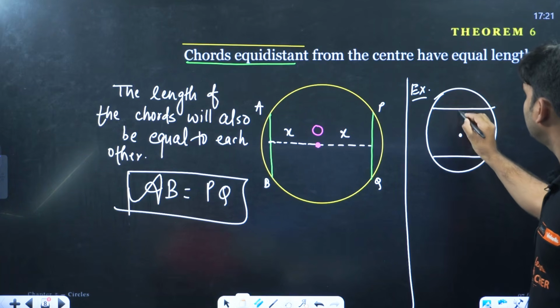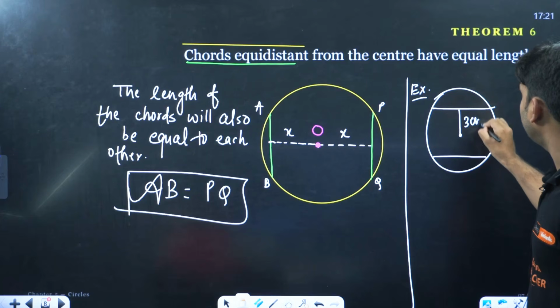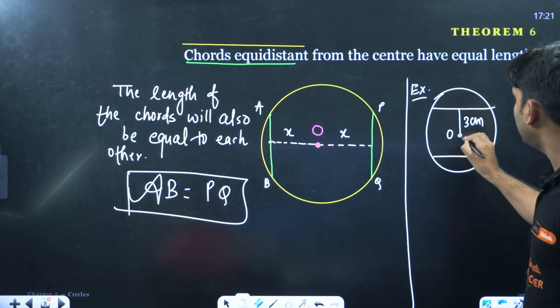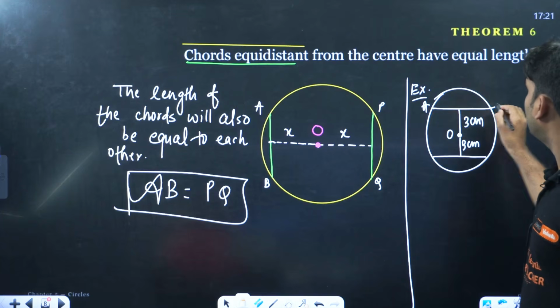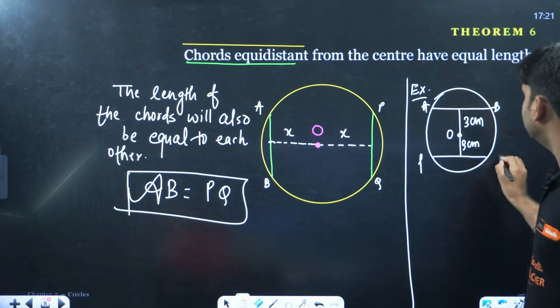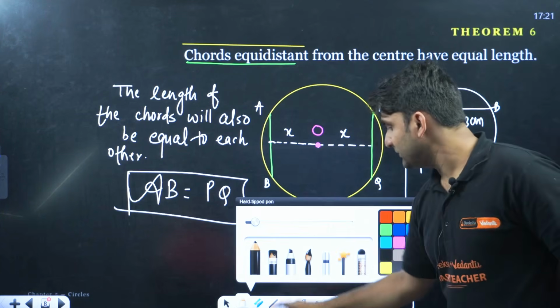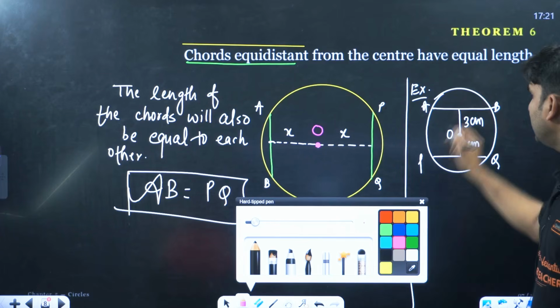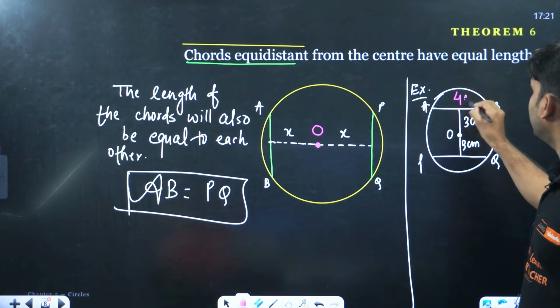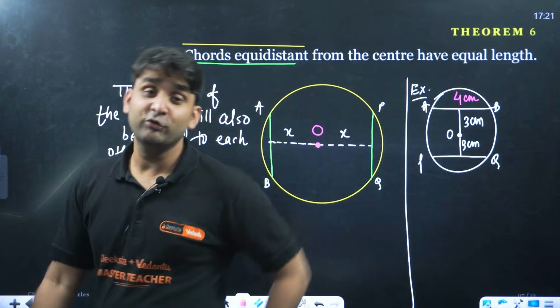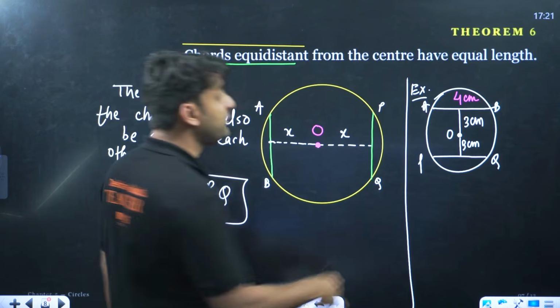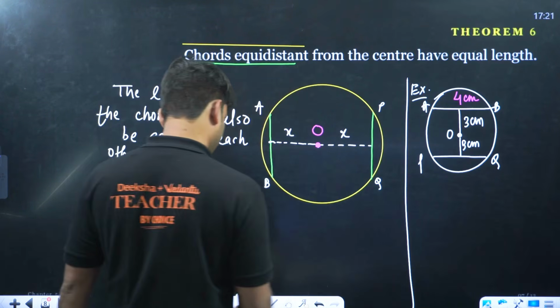This is the center. This chord is at 3 centimeter from the center, and this chord is also 3 centimeter from the center. The chord AB is here and the chord PQ is here. My dear, if the length of one chord is given to you, like this is of 4 centimeter, so what will be the length of PQ? The length of PQ will also be 4 centimeter. Why? Because both the chords are at the same distance.